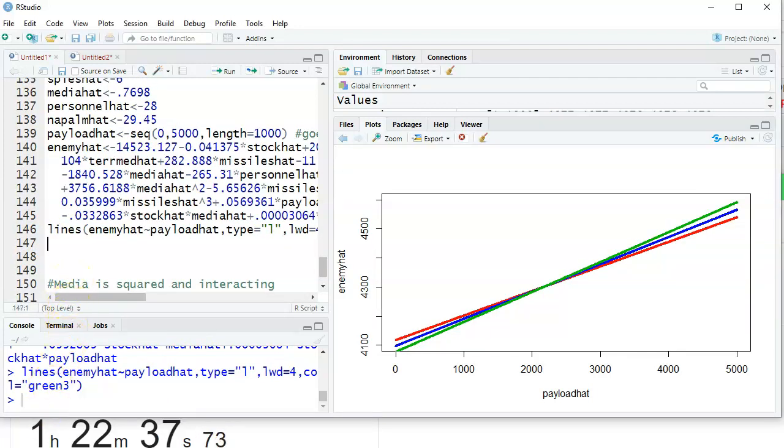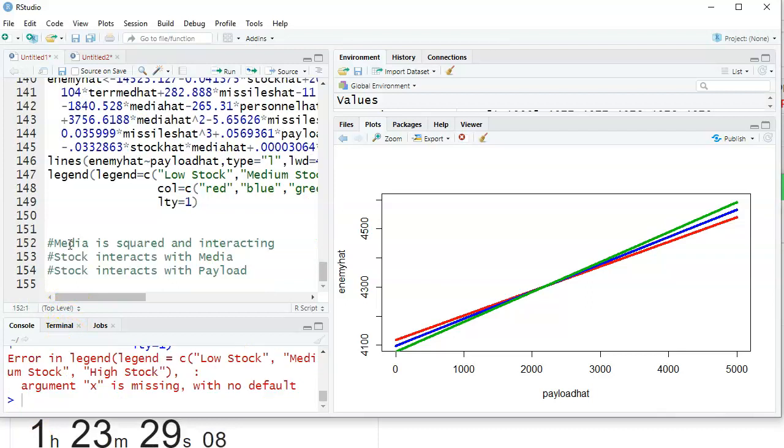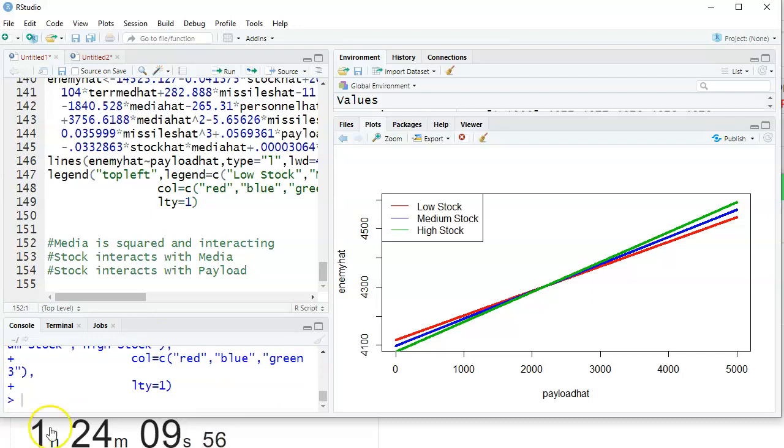I'm also going to want a legend. Let's see. No, what? Oh, I forgot to say where to put it. Top left. Looks like a good spot. There we go. All right. What happens as payload increases, the deaths go up, and you can see how high stock it's the most up, and low stock it's not quite as much up.